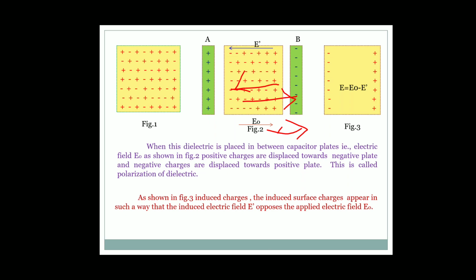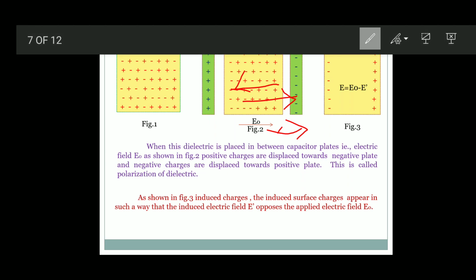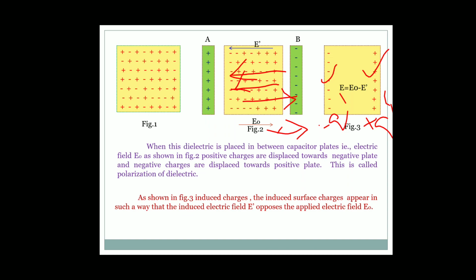As shown in figure 3, these are the induced charges, minus q dash and plus q dash, in a dielectric. So there is an induced electric field opposite to E naught, that is E dash. E dash is the induced electric field, which is opposite to E naught.